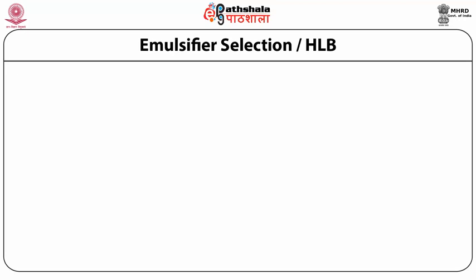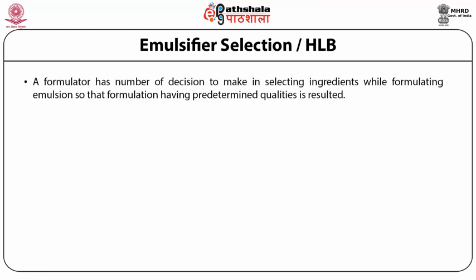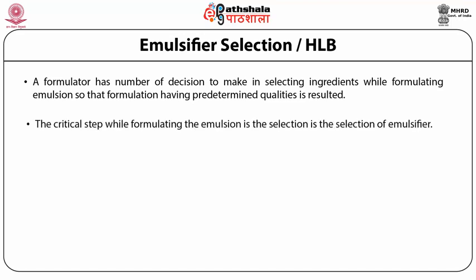Emulsifier selection on the basis of HLB. What is this HLB? It is nothing else but the hydrophilic lipophilic balance. A formulator has a number of decisions to make in selecting ingredients while formulating an emulsion so that a formulation having predetermined qualities results. The critical step while formulating the emulsion is the selection of the emulsifier. Selection of an emulsifier for a specific blend of ingredients can be a difficult and time-consuming process. So, to help save time in selection of emulsifier, the HLB, that is hydrophilic lipophilic balance system, has become very useful.